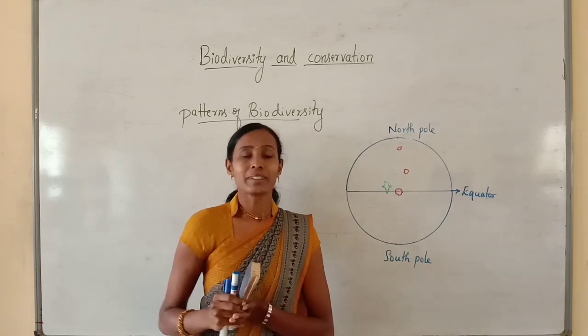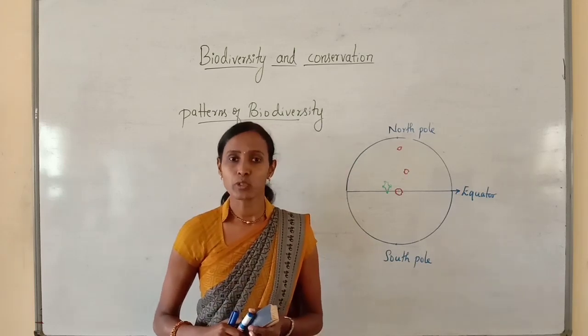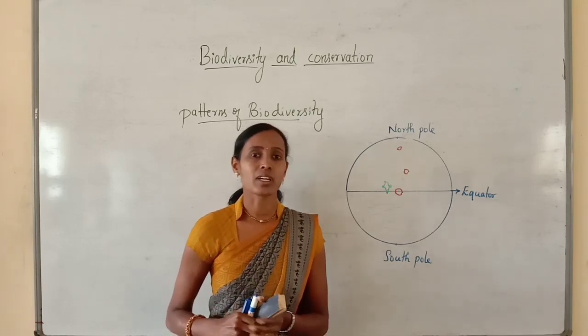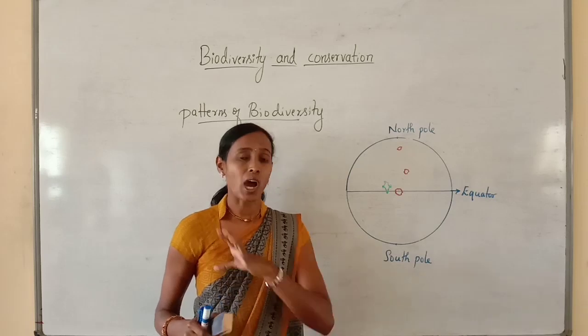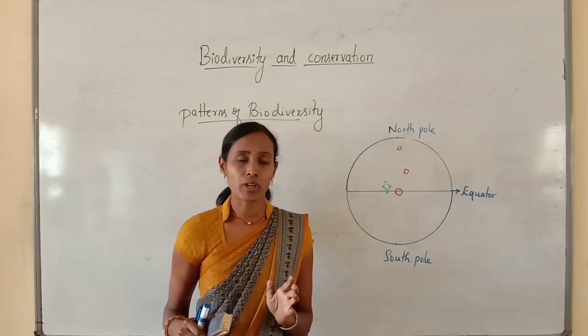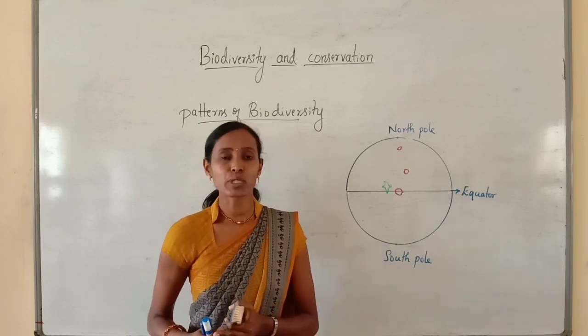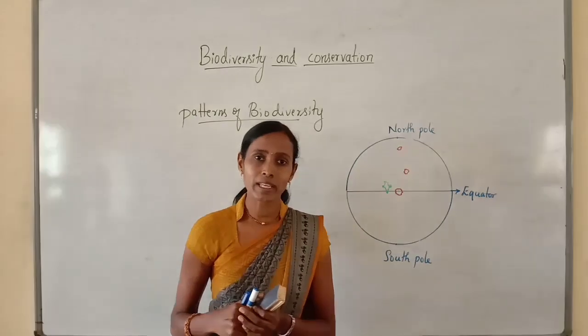See, the diversity of plant and animal species is not uniform throughout the world. Rather, it shows uneven distribution. The species diversity all over the world is not at all uniform. It is unevenly distributed and it usually differs from place to place. Why does it differ from place to place?